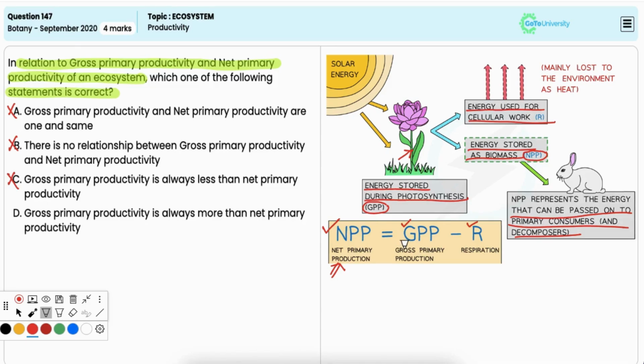Option D, gross primary productivity is always more than net primary productivity. Now this is correct. From the equation, NPP is equal to GPP minus R, we can see that the GPP, which represents the total energy captured by producers, and NPP is the energy available for growth and reproduction after respiration losses. Thus, GPP is always higher than NPP.